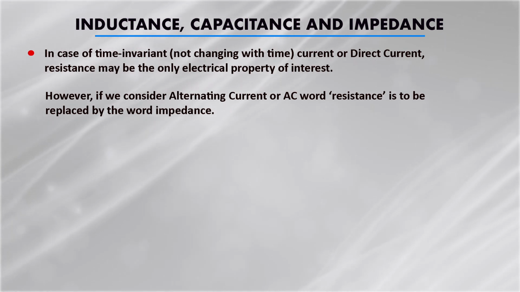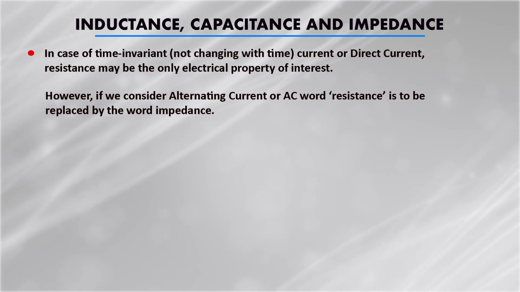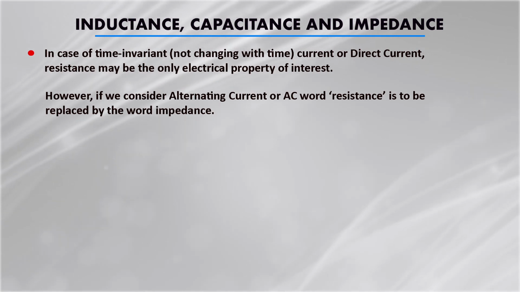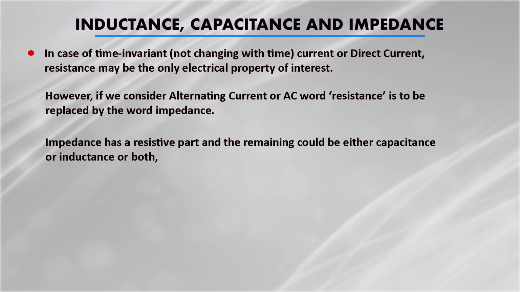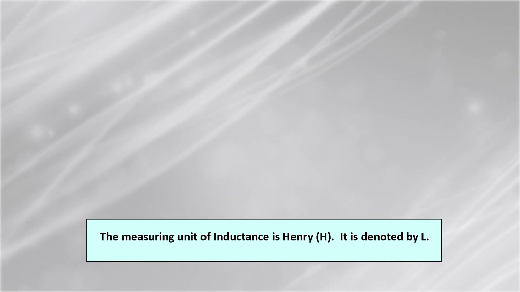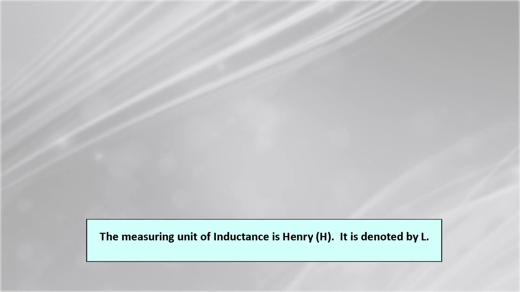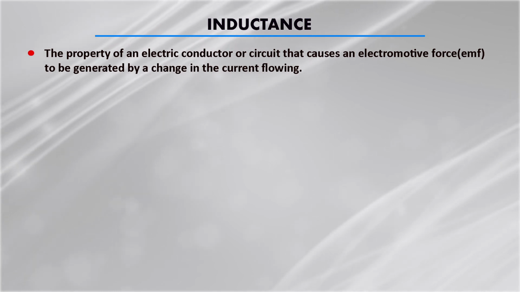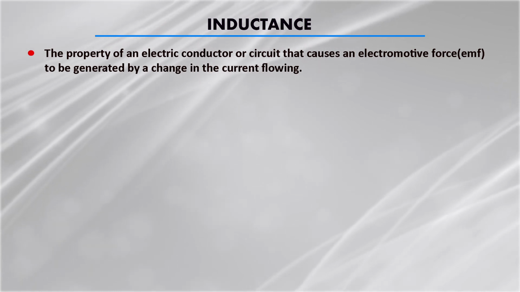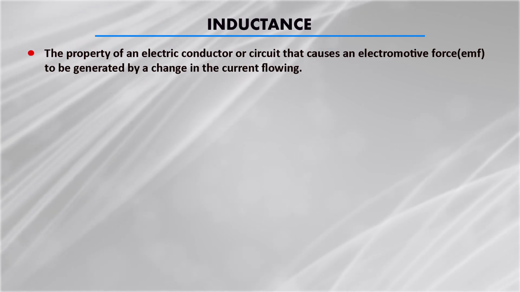This ever-changing current is called alternating current, to which the impedance is offered. So impedance has a resistive part, and it can have an inductive or capacitive reactance part. So we can say the resistive part and the remaining could be either capacitance or inductance, or both. The unit of inductance is the Henry, denoted L. Now what is inductance? It is the property of any electric conductor or circuit that causes an electromotive force to be generated by a change in the current flowing.